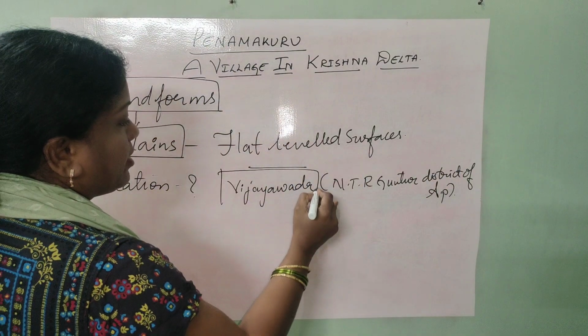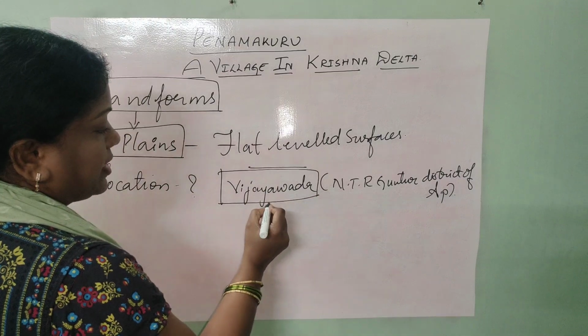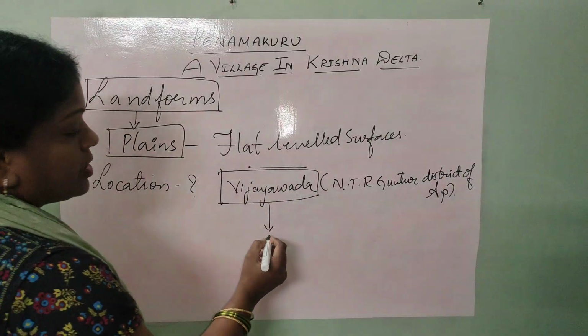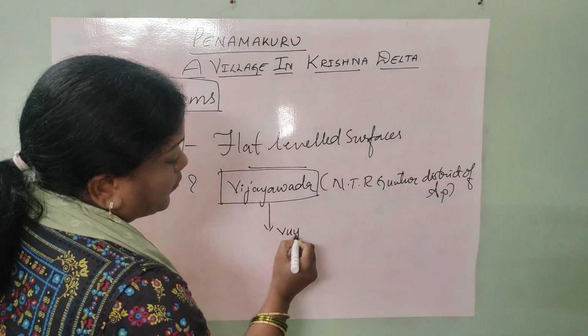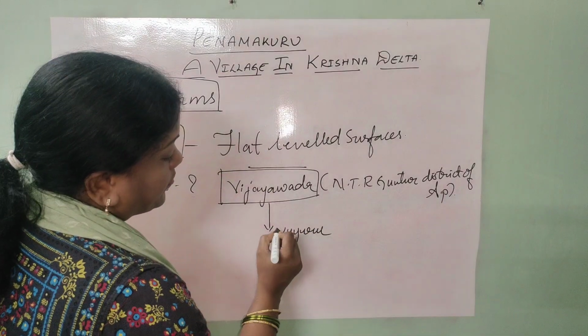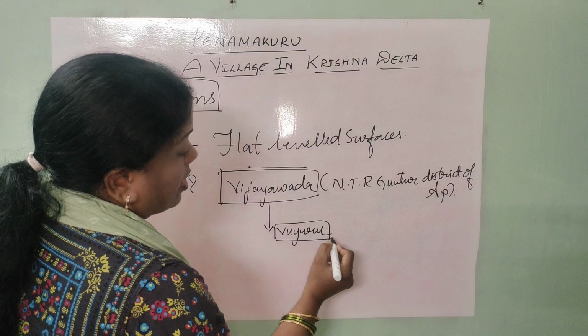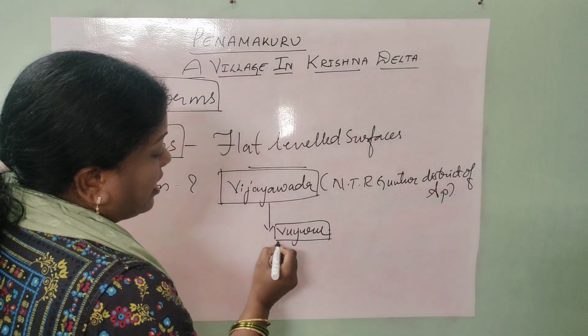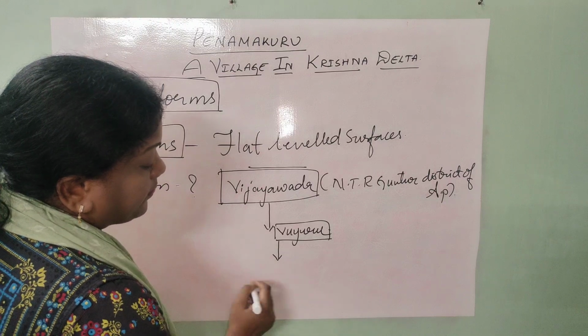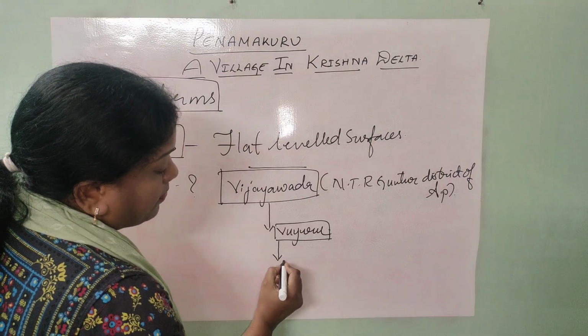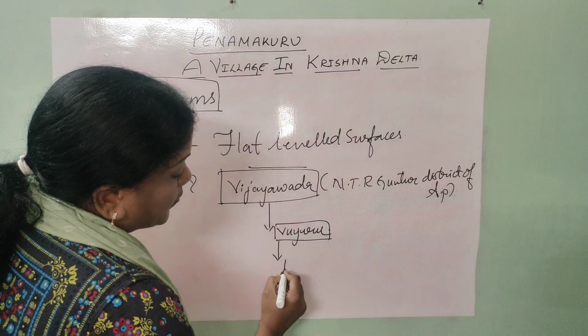After getting down in Vijayawada, they started their travelling and reached the nearby town Vuyuru, and then they started travelling again and reached Penamakuru.